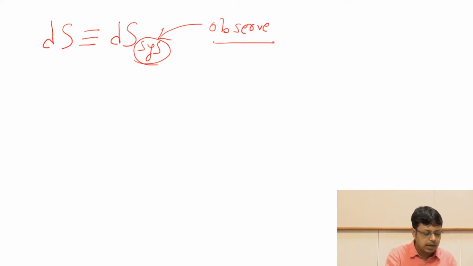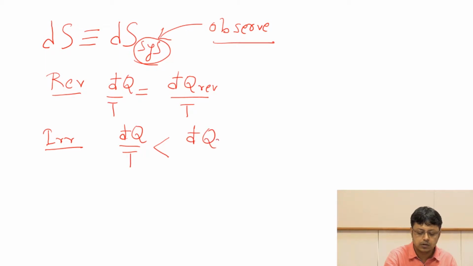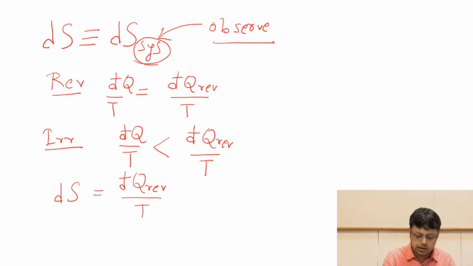Now also remember that for a reversible process, we will have đq/T is nothing but đq reversible by T. But if the process is irreversible, then the đq/T associated with the system is actually less than đq reversible by T. So by definition, entropy, dS, or differential change in entropy, which is defined as the reversible heat change, đq reversible by T, must be greater than or equal to đq by T.